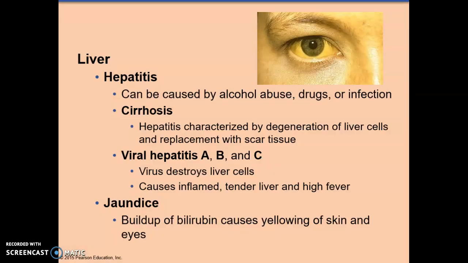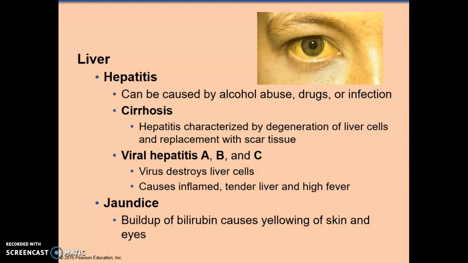The liver can have a lot of problems. This person has jaundice. It's caused by a buildup of bilirubin, which yellows the skin and eyes. A person could have hepatitis, which can be caused by alcohol, drugs, or infection. Cirrhosis is hepatitis characterized by degeneration of liver cells and replacement with scar tissue. So the scar tissue is no longer functioning as liver cells, and the result of cirrhosis is death.